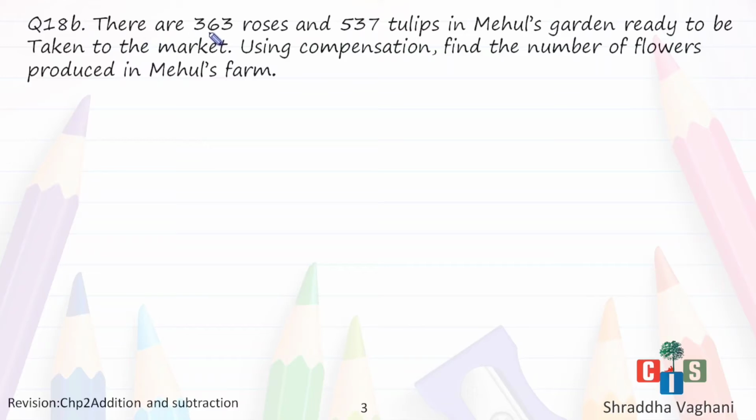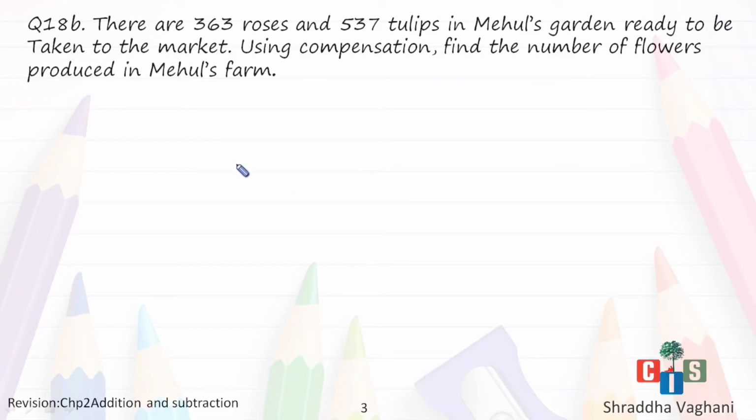There are 363 roses and 537 tulips in Mehul's garden ready to be taken to the market. Using compensation, find the number of flowers produced in Mehul's farm. It's garden, Mehul's garden. Clear? Going with the solution, first we will jot down what information is already given to us. We have the number of roses and the number of tulips. Okay? And what we have to find? We have to find the number of flowers produced in Mehul's garden, and we don't have to simply add them up, but we have to add by using the compensation method.